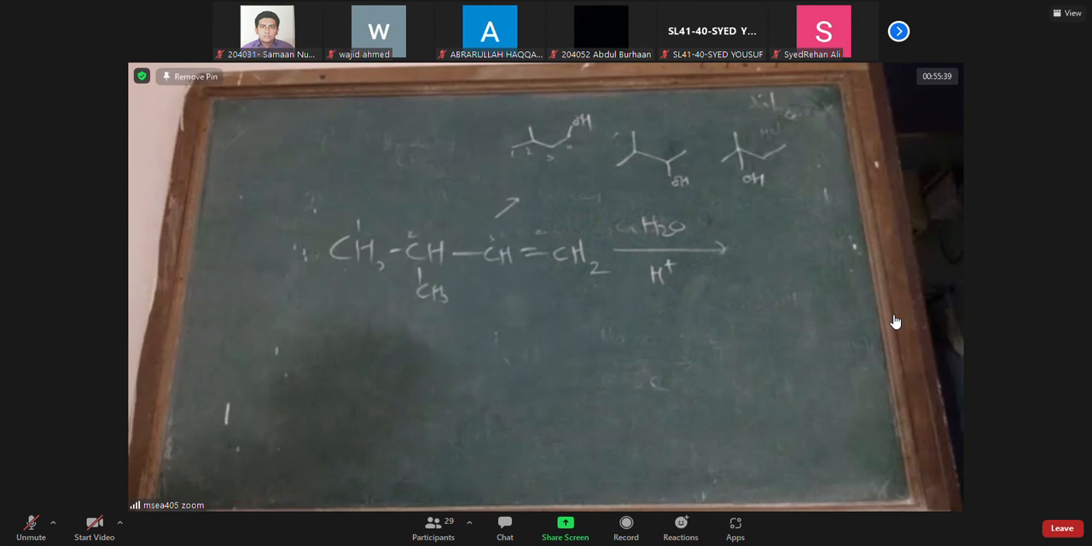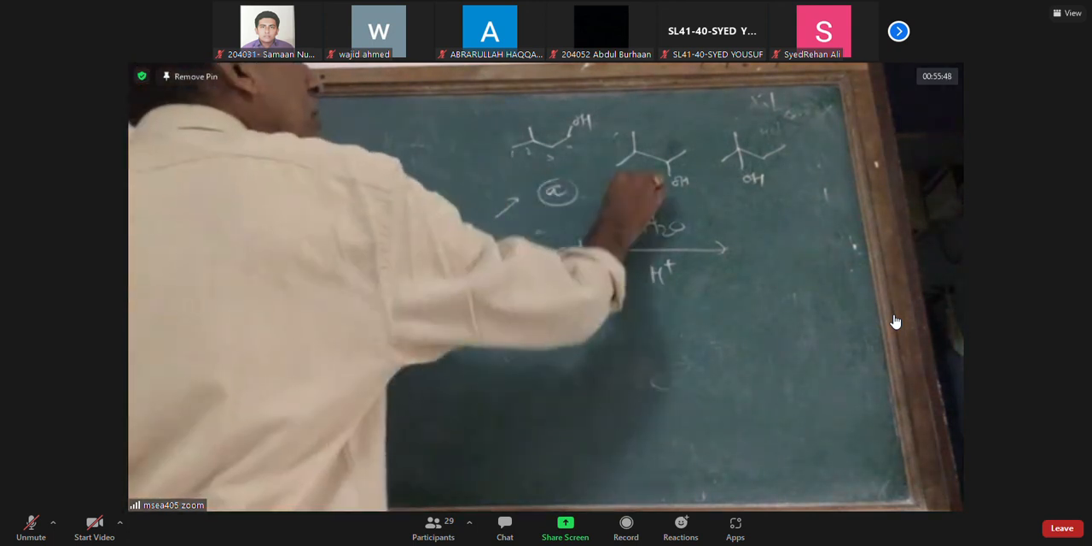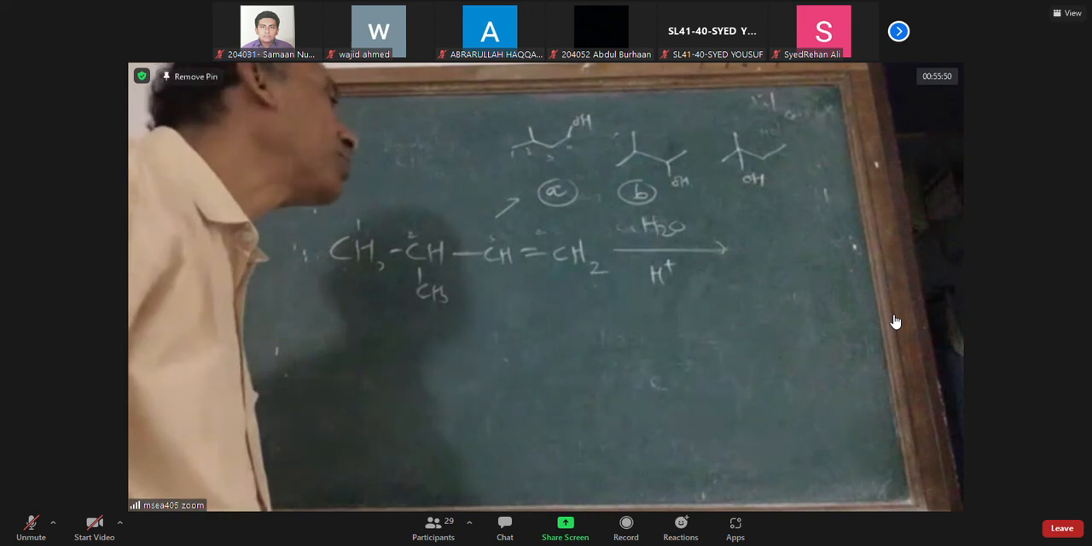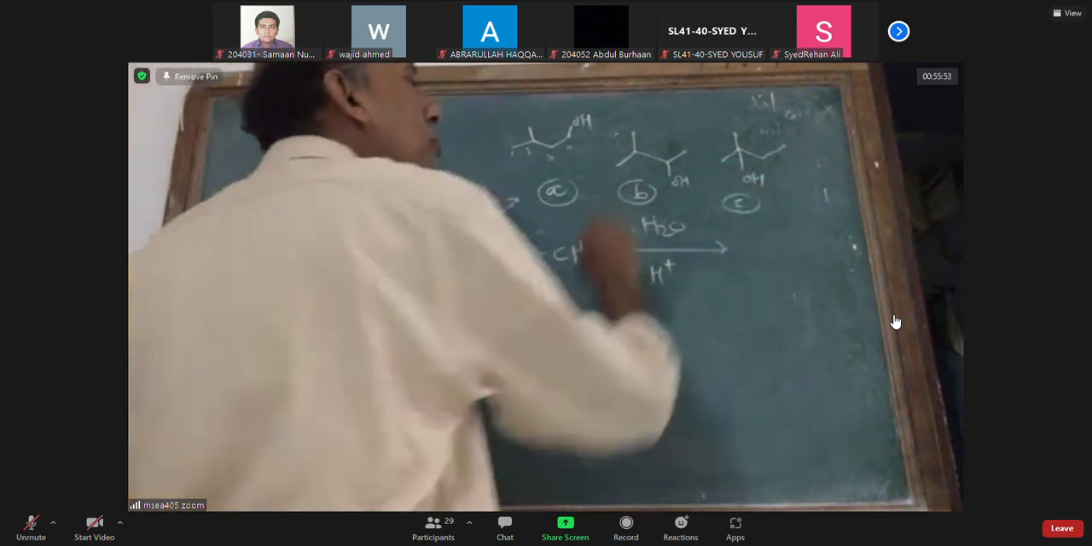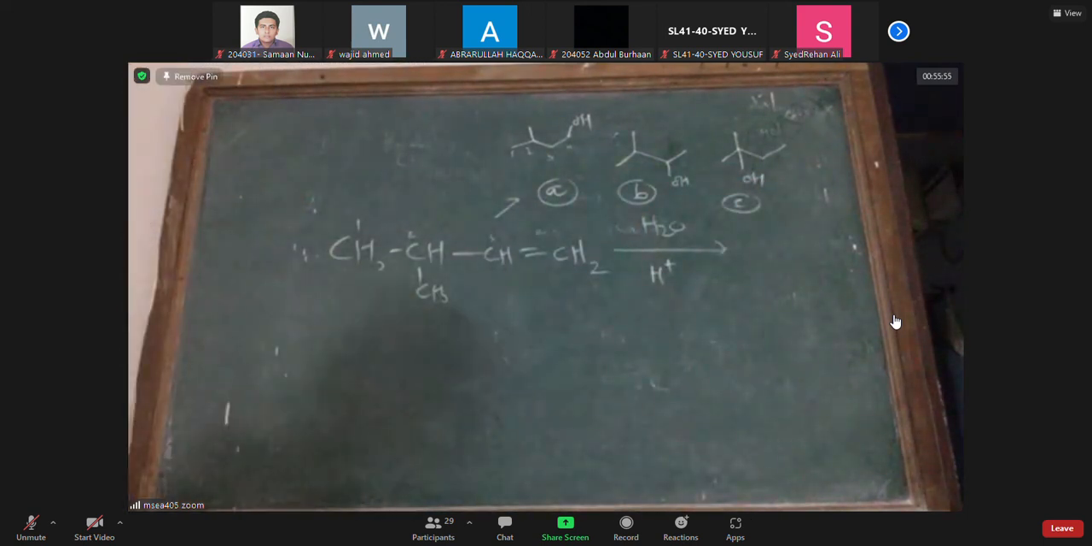1 and 2 are formed. A is formed because of anti-Markovnikov addition. B is formed due to Markovnikov addition. C is formed due to rearrangement. Are we seeing that?